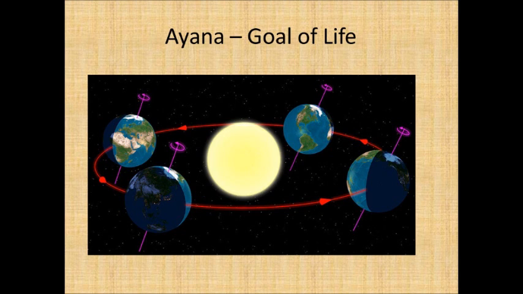Whenever winter solstice happens, that is 0 degrees Capricorn, flat, full stop. That's the assumption. That is the birth of tropical